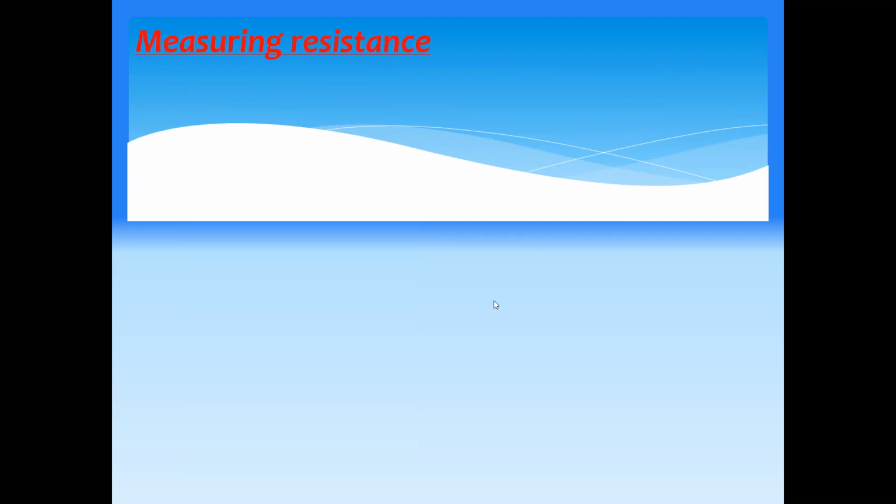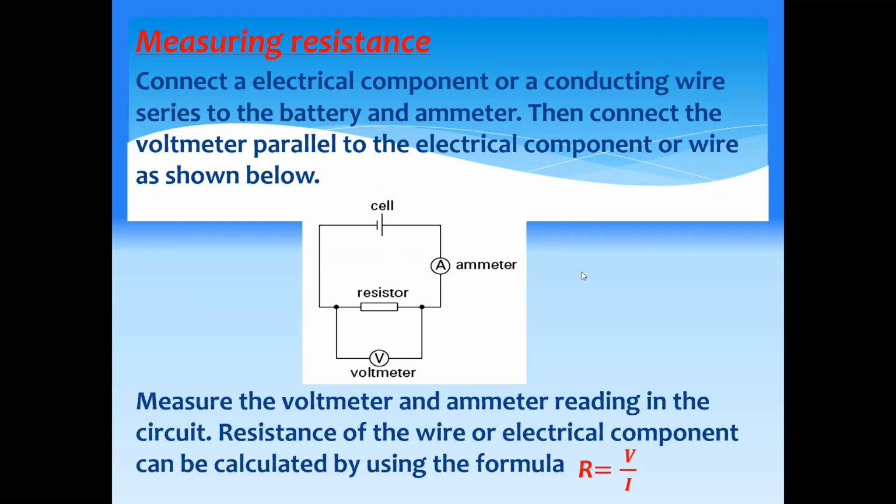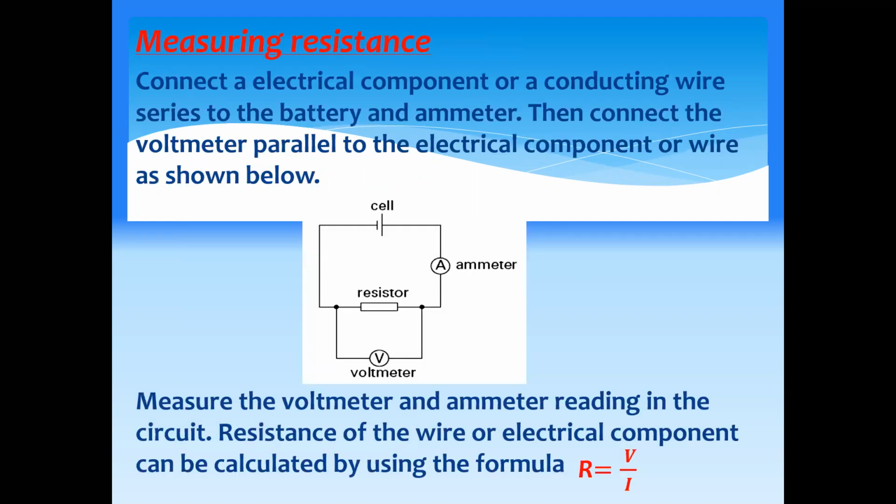So practically, how can we measure the resistance? We already discussed this. If we want to measure the resistance of any component, we connect a voltmeter in parallel and an ammeter in series, and voltage divided by current gives the resistance. But there are factors which affect the resistance of a wire.